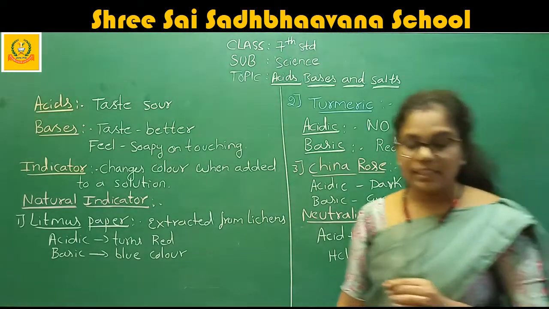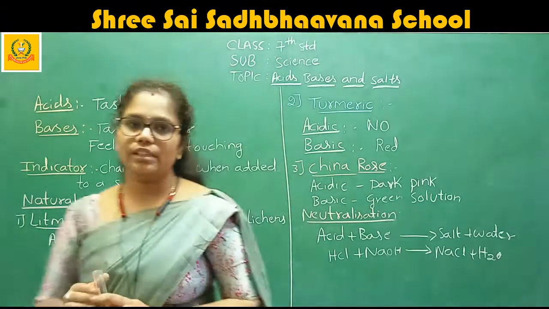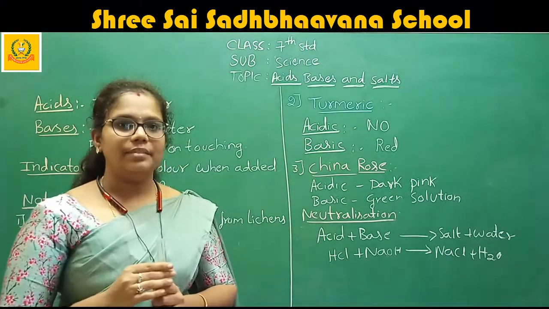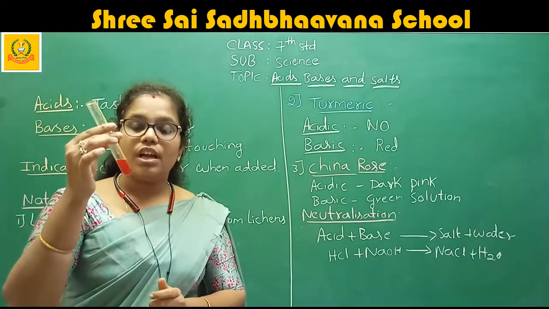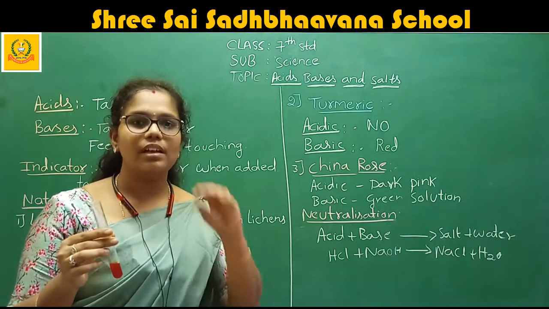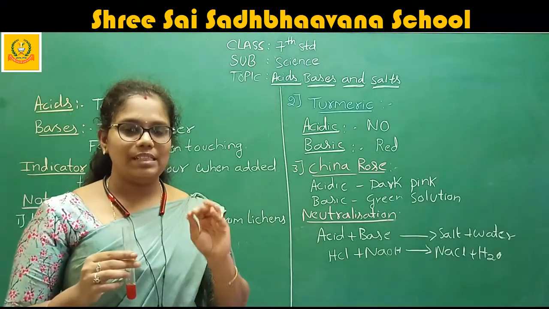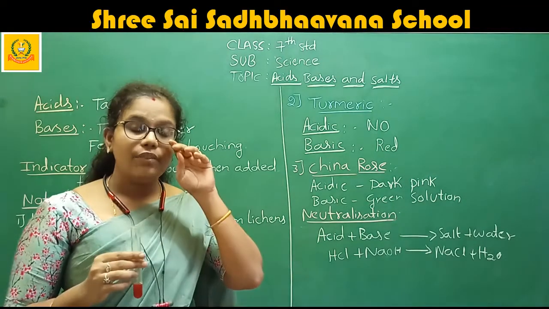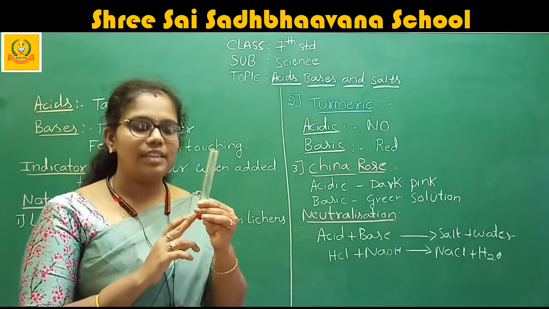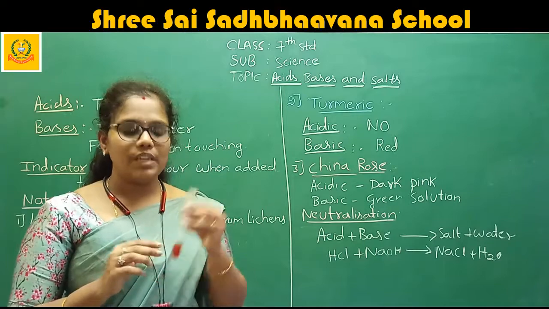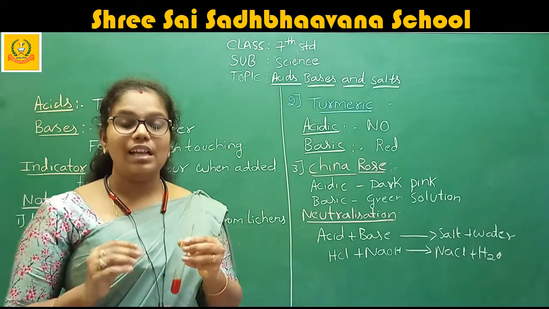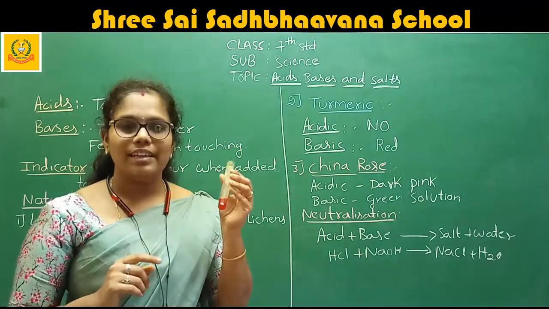That's why I didn't write anything. Now you understood. If you put acid to the turmeric, no color changes. It remains as it is. But if you add base to the turmeric solution, it changes its color to red.